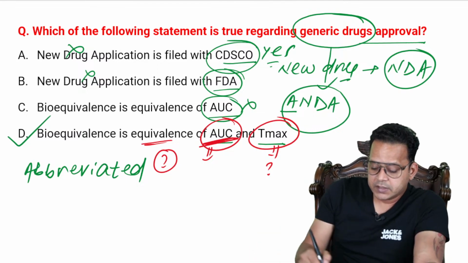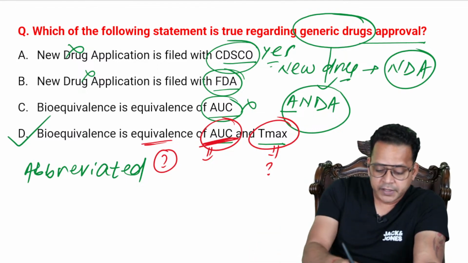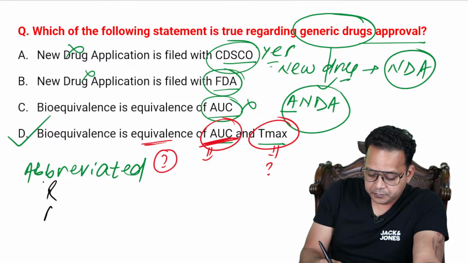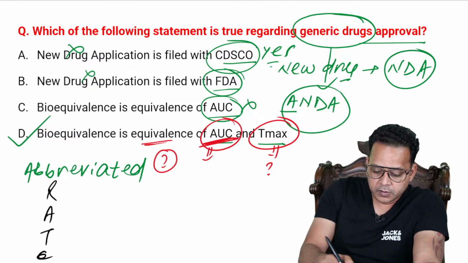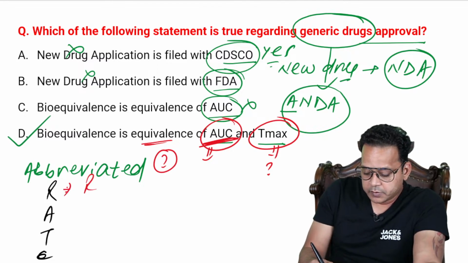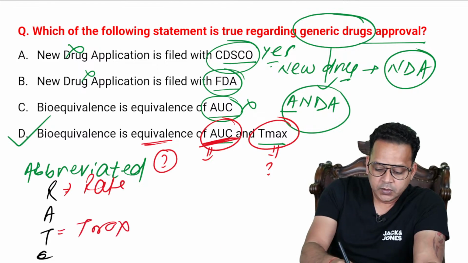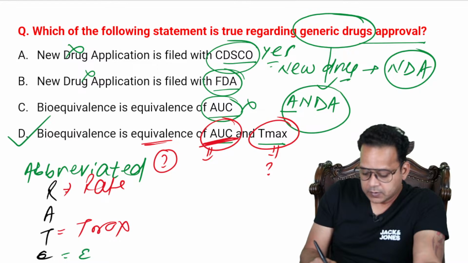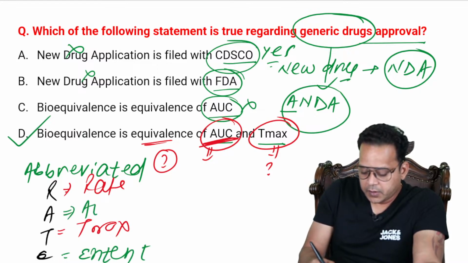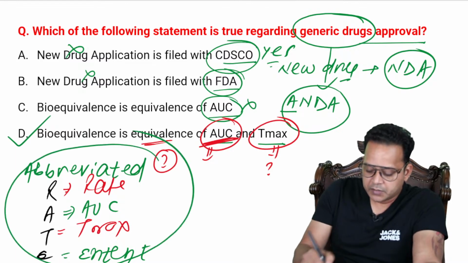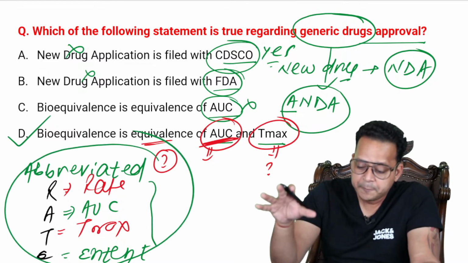So as I've told you guys, you can write RATE, and from this you can remember that rate of absorption, rate is Tmax, whereas extent of absorption is area under the curve. This is a trick I've told you guys to remember how to quickly find the answer.